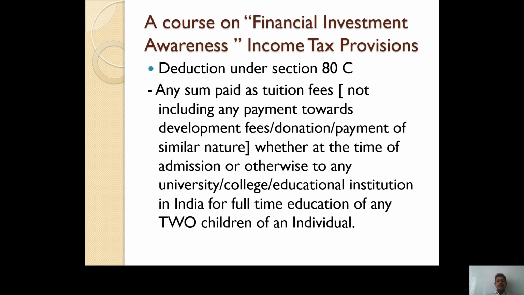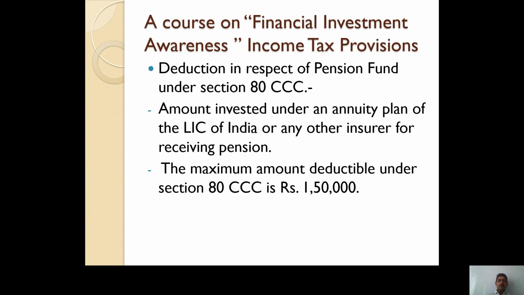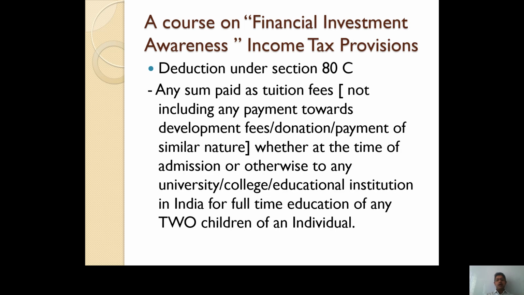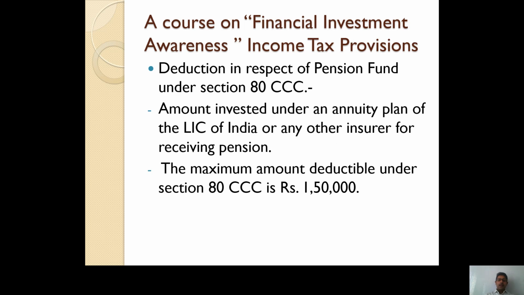So this is the last deduction available in case of section 80C. And now the second deduction available, in case of section 80CCC, is the amount invested under an annuity plan of the LIC of India or any other insurer for receiving pension. The maximum amount deductible under section 80CCC is 1,50,000, and let me tell you the maximum amount of deduction available in case of section 80C is also rupees 1,50,000.